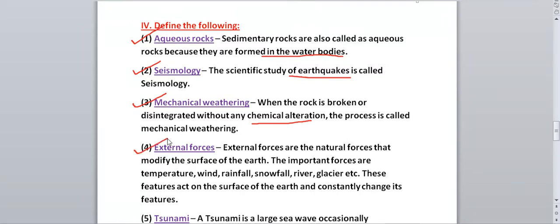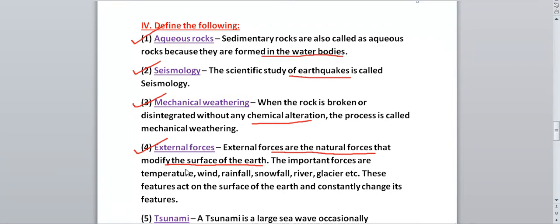Next we have external forces. We have two types of forces: internal forces and external forces. So what are external forces? The external forces are the natural forces that modify the surface of the earth. Modify means they change the surface of the earth.